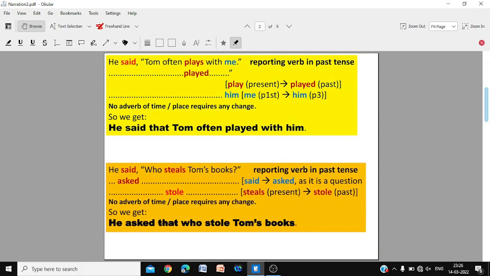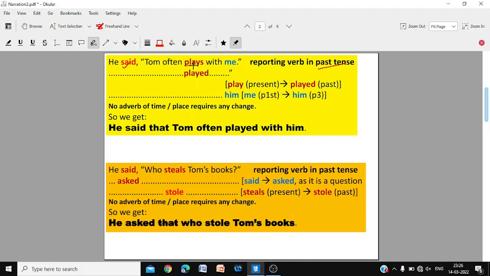The first example, he said, Tom often plays with me. The first thing you notice, said is the reporting verb which is in past tense. That means all the things should be changed to past tense.